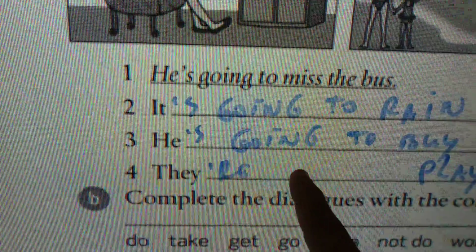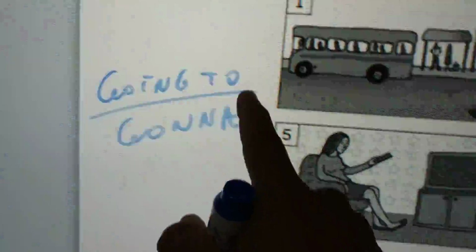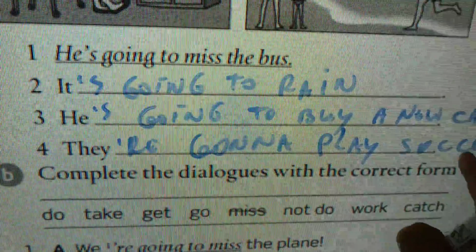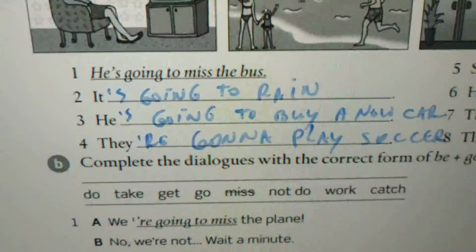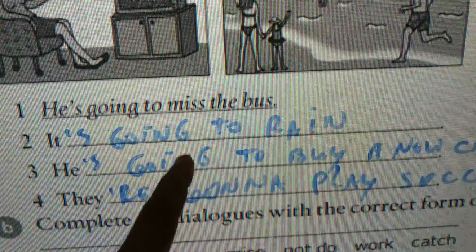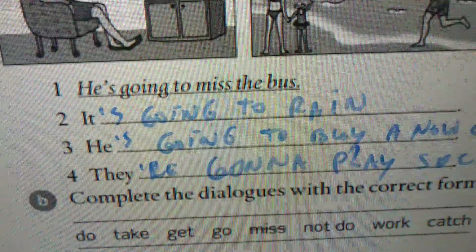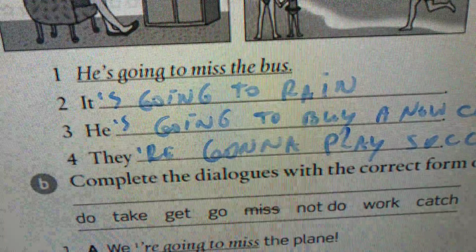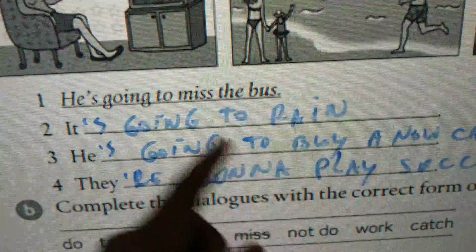Remember, going to, right? So if I say they're gonna play soccer, this is also correct. They're gonna play soccer. And all of the others, I could have done the same. It's gonna rain. He's gonna buy a new car. But going to is just as it is.